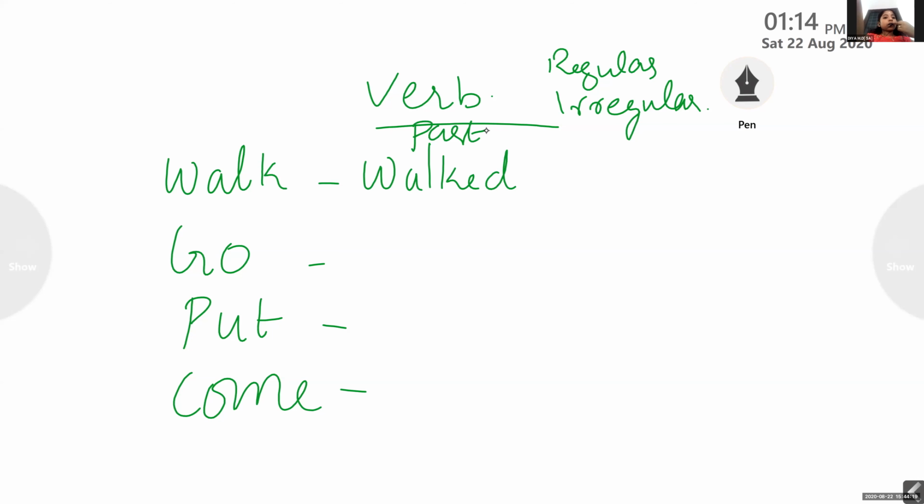And tell me, what is the past participle form of the verb walk? The third form. No, guys, not like that. Walk is the base form or the present form. So let me write base here.